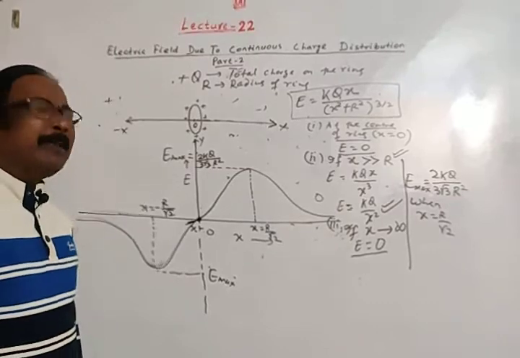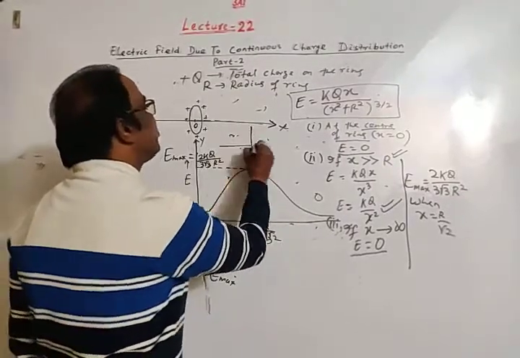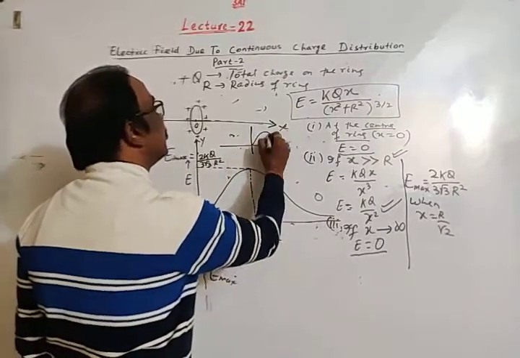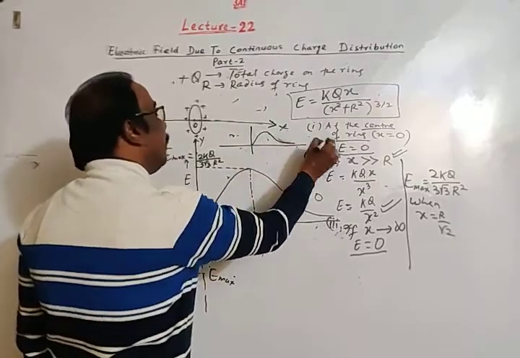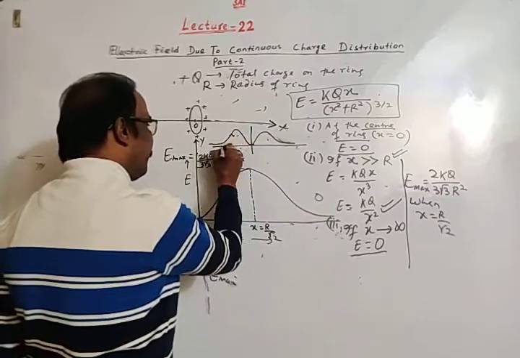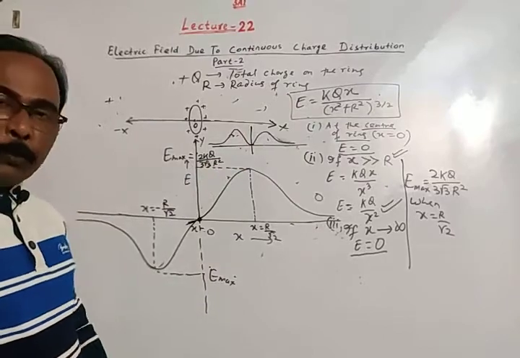In some books the graph is like this. It will approach infinity at infinity. In some books, this type of graph is also given.